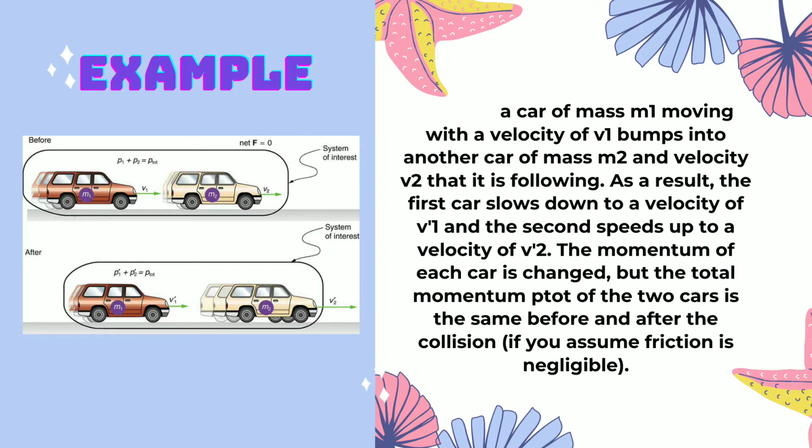Example: a car of mass m sub 1 moving with a velocity of u sub 1 bumps into another car of mass m sub 2 and velocity u sub 2 that it is following. As a result, the first car slows down to a velocity of v sub 1 and the second speeds up to a velocity of v sub 2. The momentum of each car is changed, but the total momentum p of the two cars is the same before and after the collision, if you assume friction is negligible.